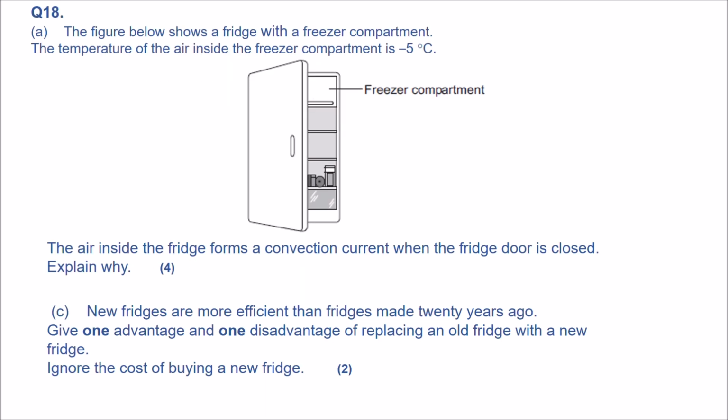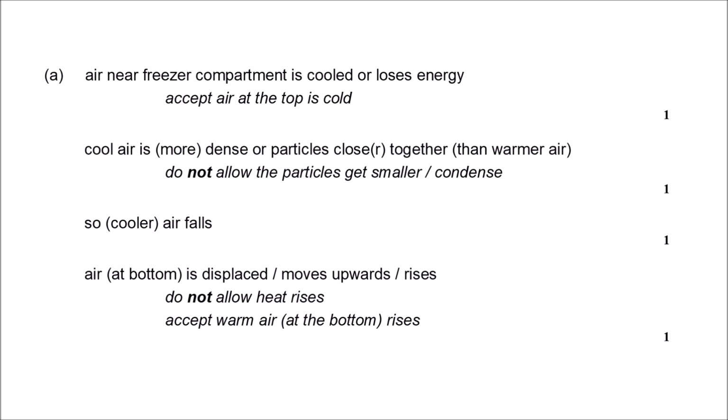So first, talking about the convection, how this works in the fridge freezer. Remember, the freezer compartment was in the top. So air near the freezer compartment is cooled or loses energy, and we know the cool air is more dense, particles are closer together than the warm air. Therefore, it would sink and air falls. Air at the bottom is displaced by the cold coming from the top and moves upwards.